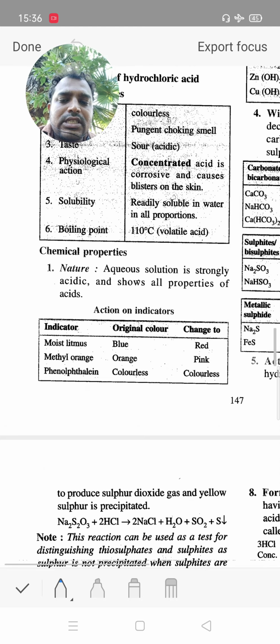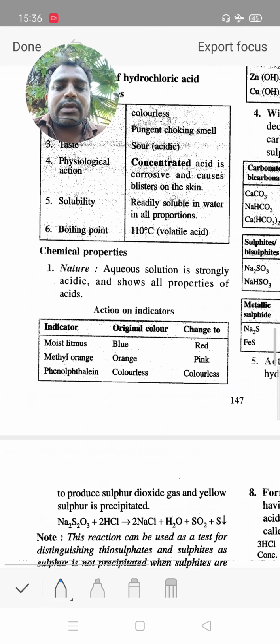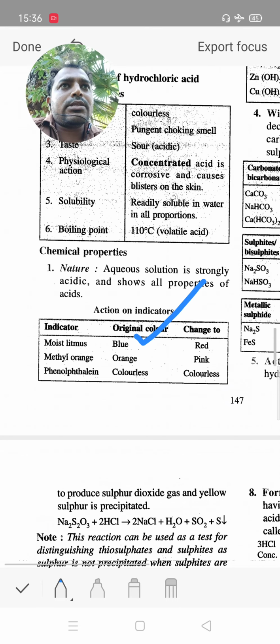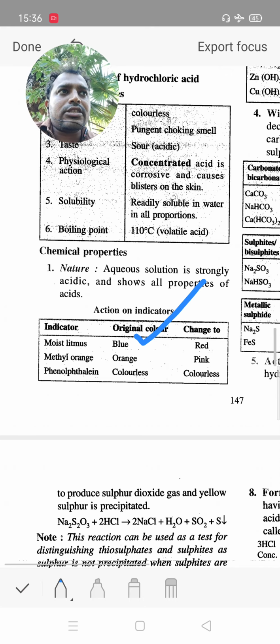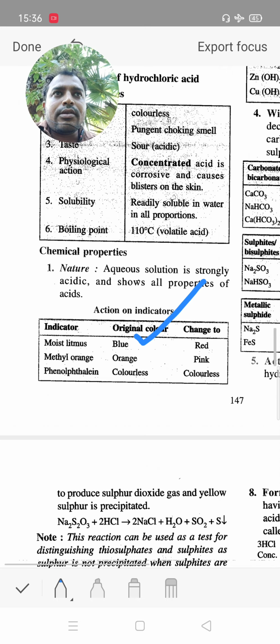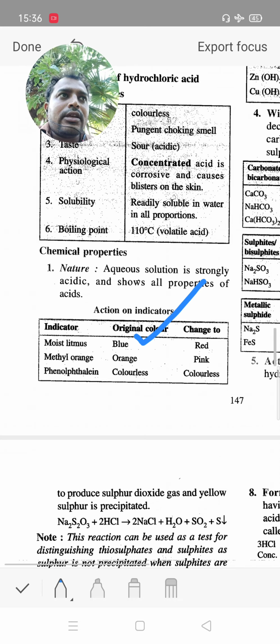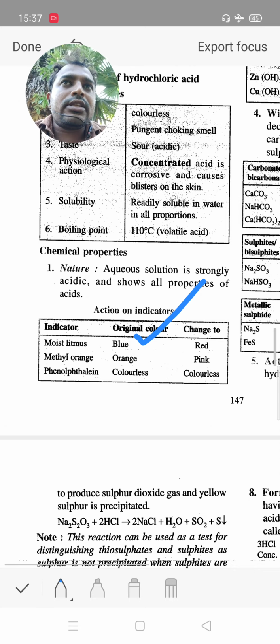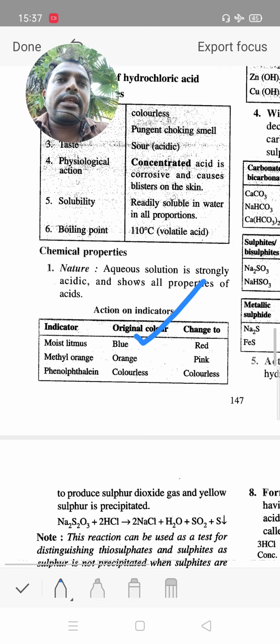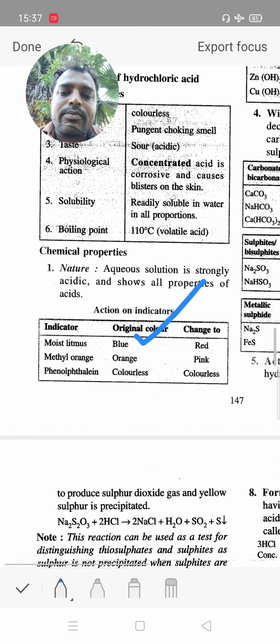Then, chemical properties. Suppose litmus paper: blue litmus paper turns red, therefore it is acidic in nature. Methyl orange converts into a pink solution in hydrochloric acid solution. When we add phenolphthalein indicator to an aqueous HCl solution, it becomes colorless. These are the chemical properties of hydrochloric acid.